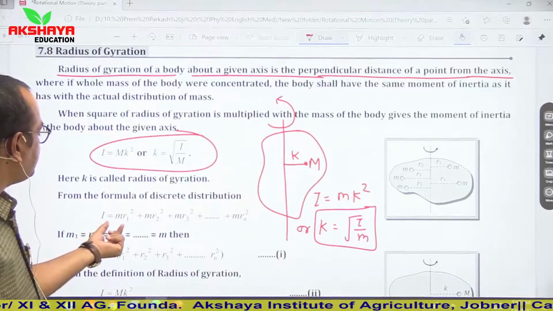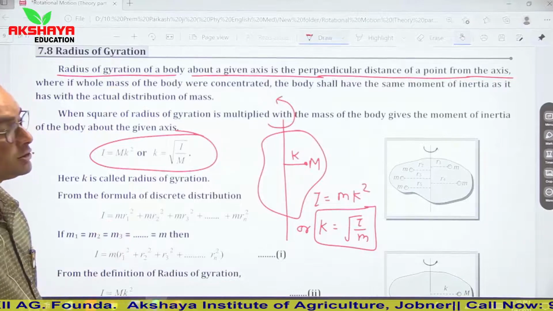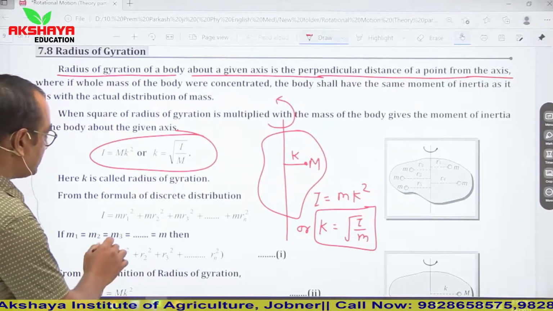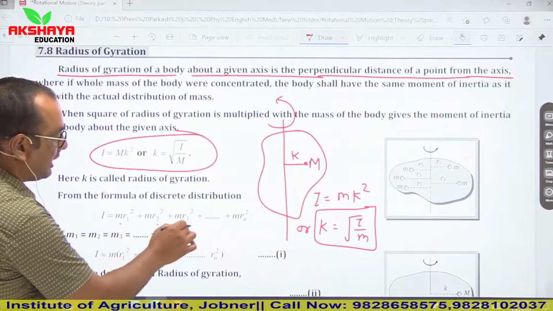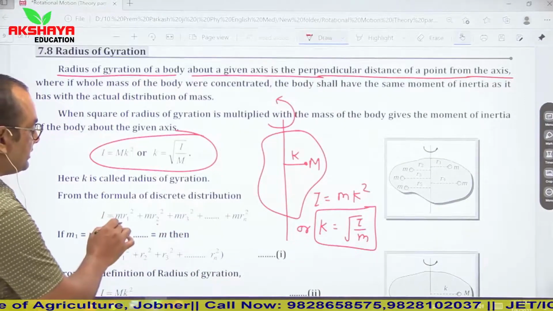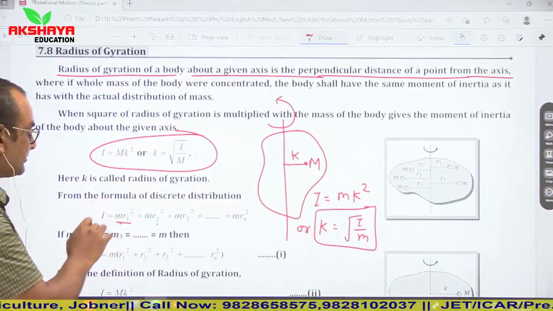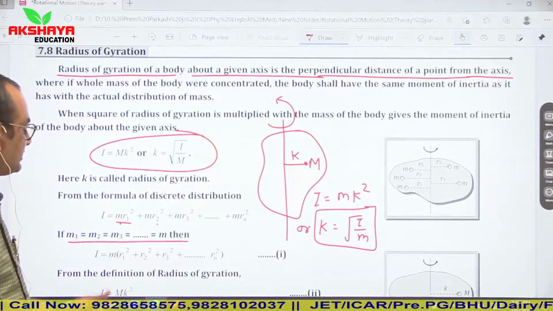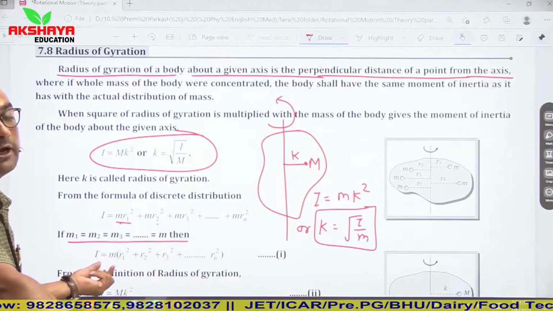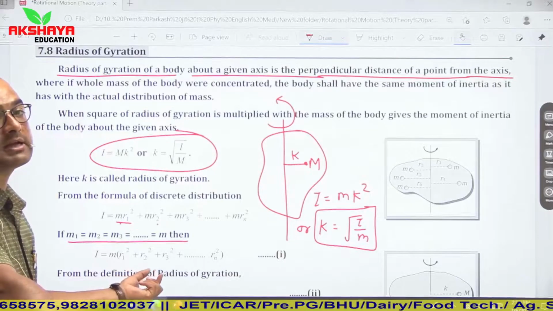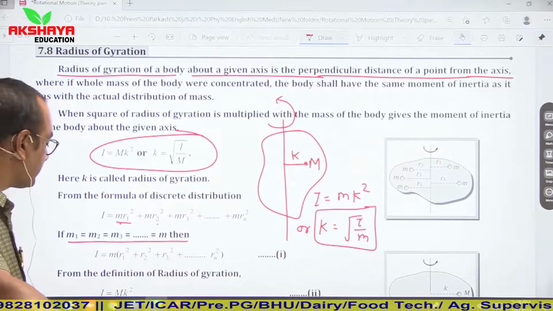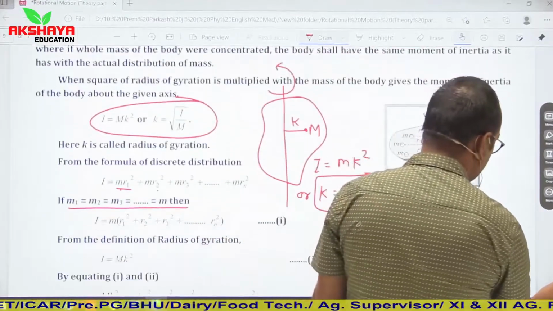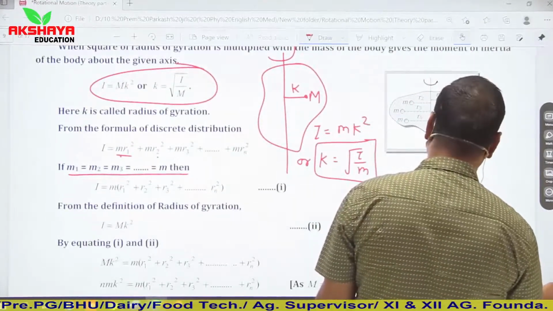Now see, I represents the total moment of inertia of the system. If I1, I2, I3 are different moments of inertia of different particles in that system, and all the particles are of the same mass, then we can say that I is equal to m into r1 square plus r2 square plus r3 square up to rn square, and it is equal to mk square.